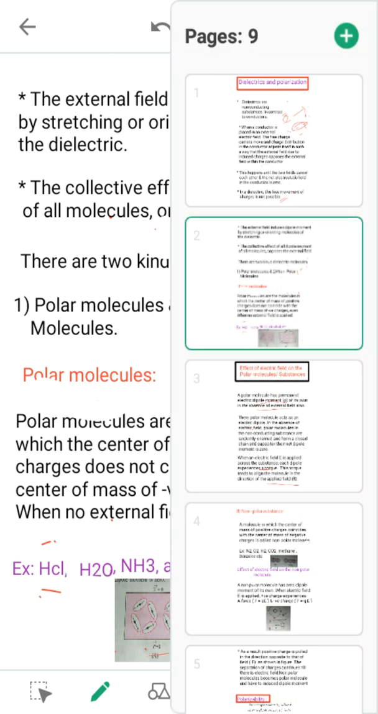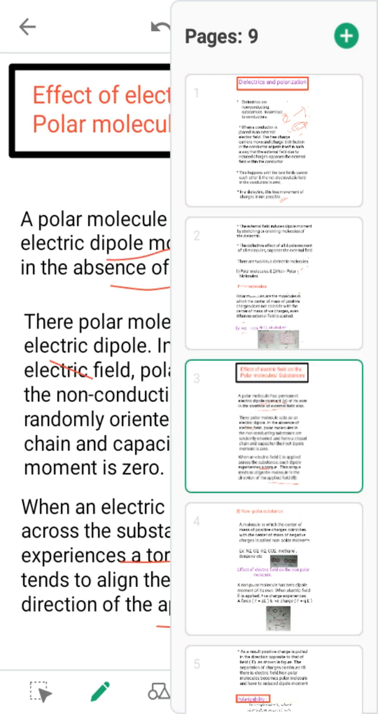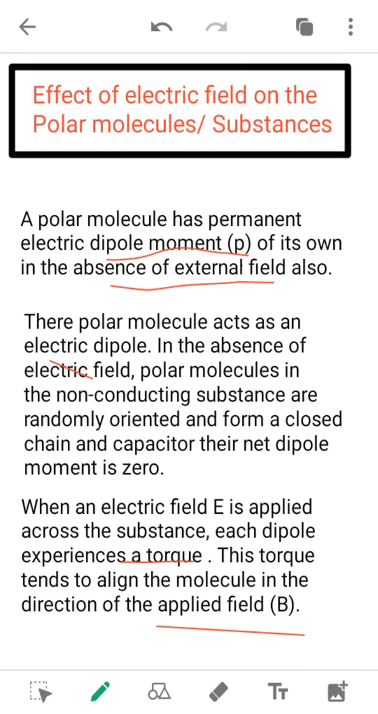Let us see the effect of the electric field on the polar molecules. As the polar molecules have a permanent electric dipole moment even in the absence of the external field, when the electric field is applied, the molecules align themselves in the external electric field, and they experience a torque.